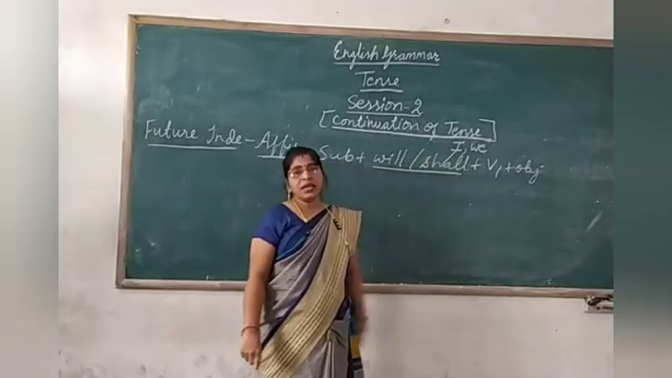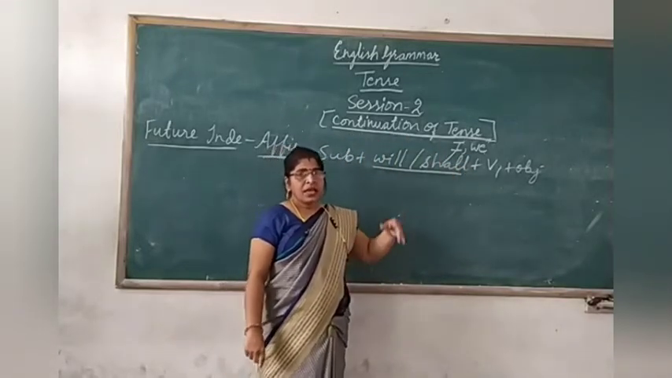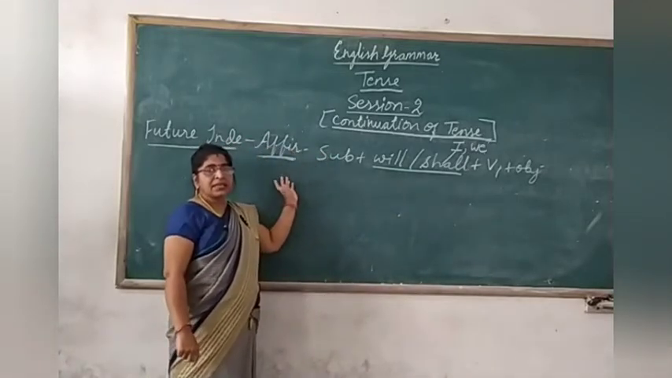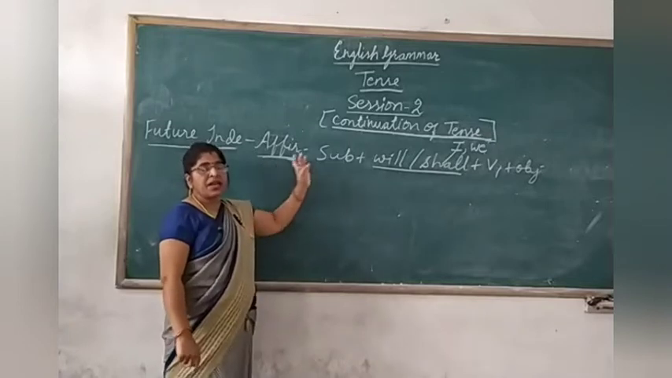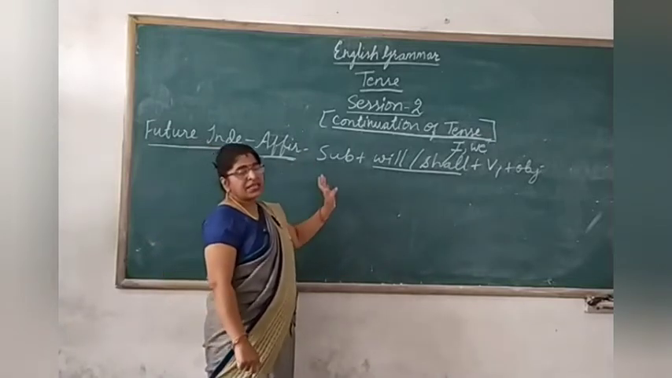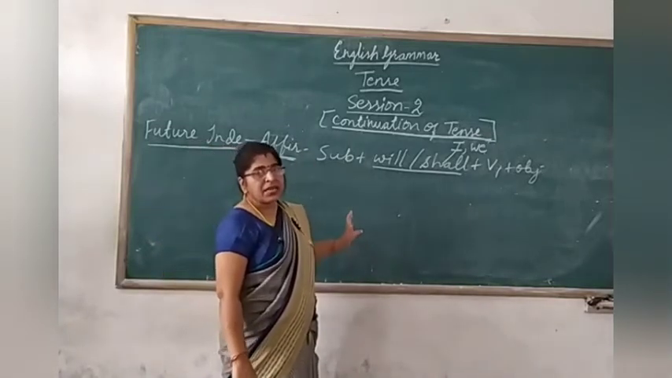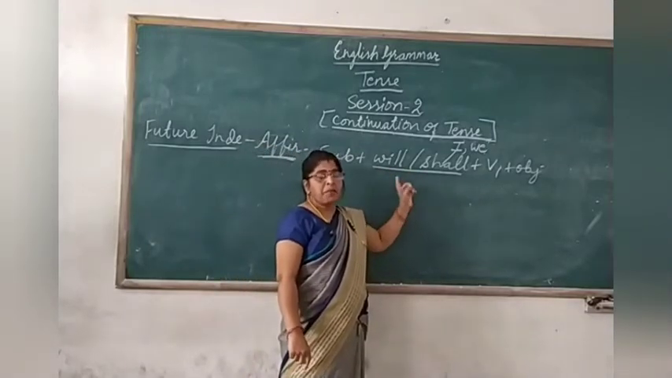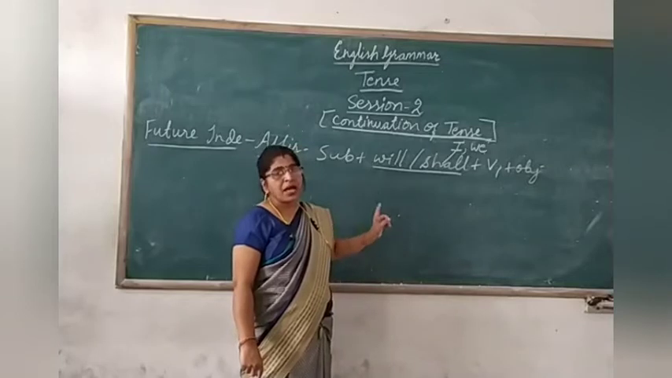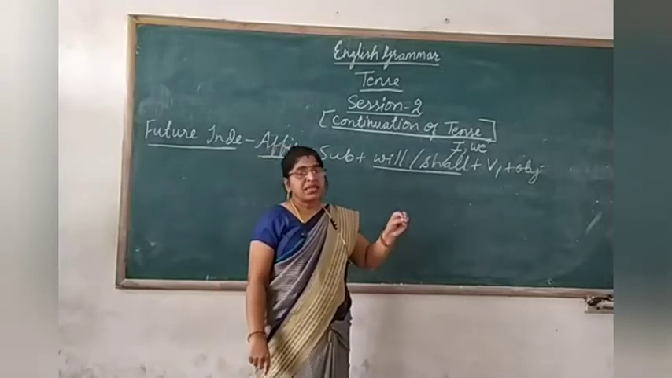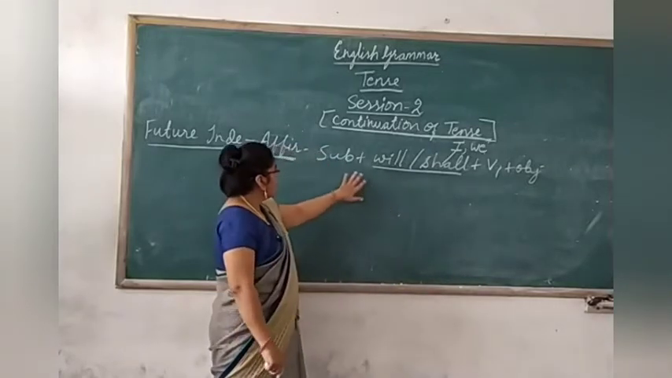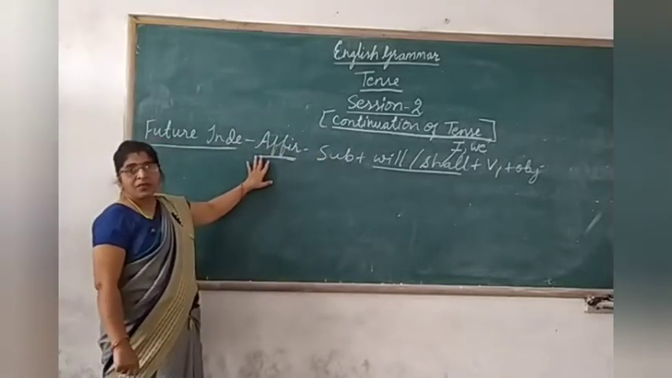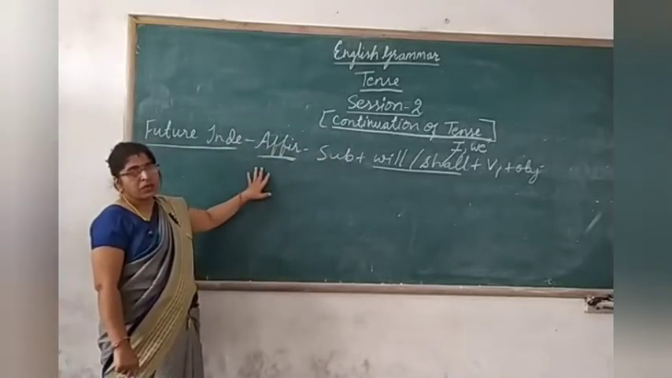In session 1 of the tense topic, we have learned the parts of present tense, that is present indefinite, present continuous, present perfect continuous, past indefinite, past continuous, past perfect, and past perfect continuous. But in this session, we'll learn the parts of future tense. What will we learn? Parts of future tense.